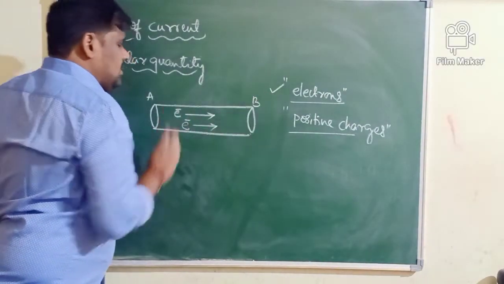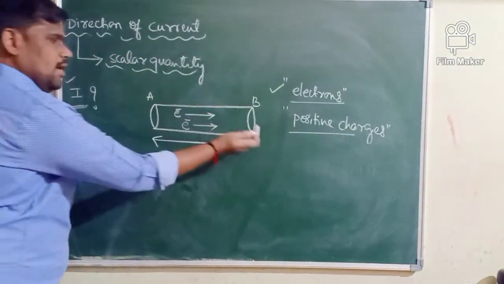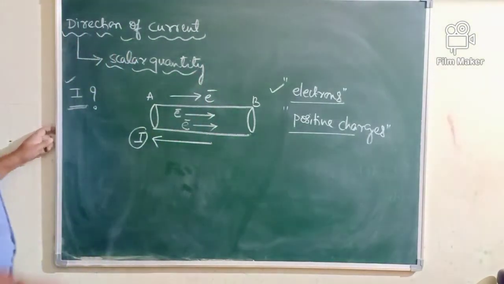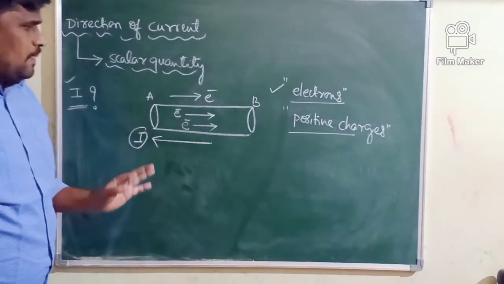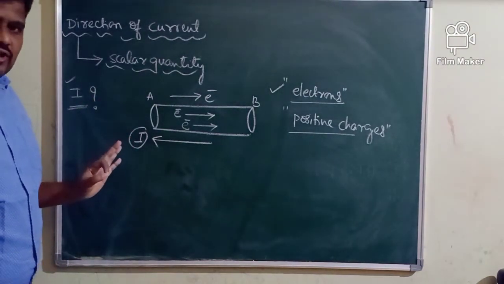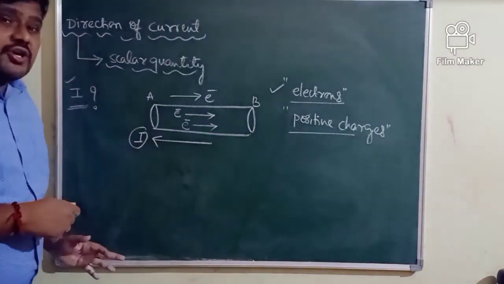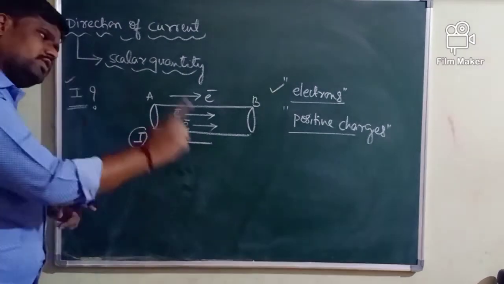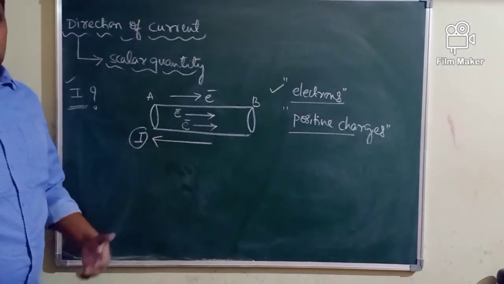If electrons flow from A to B, the direction of the current should be taken from B to A, the opposite direction. This is the direction of current, this is the direction of flow of electrons. So on the basis of that we decide the direction of the current. Concentrate here. The direction of electronic current is always opposite to the direction of flow of electrons. In the opposite direction to that in which electrons are going, we take the direction of the current.